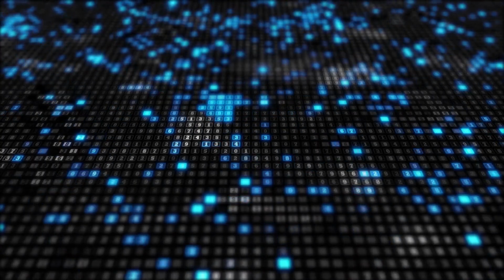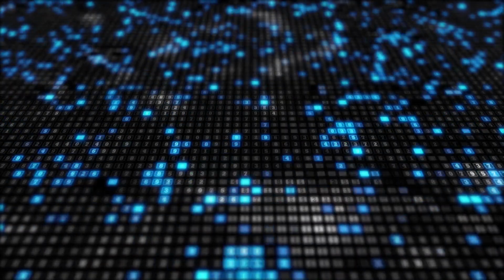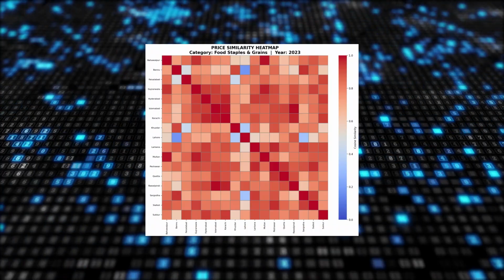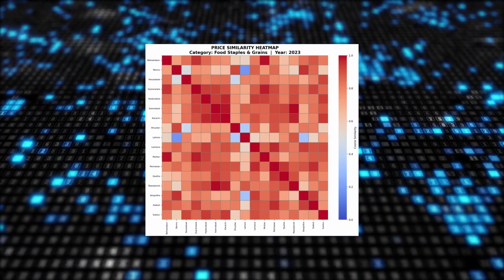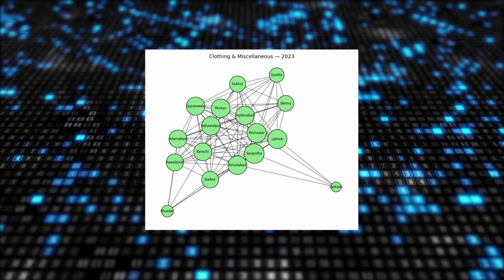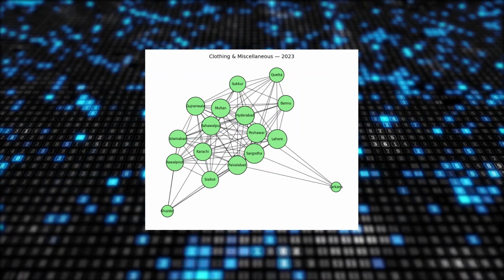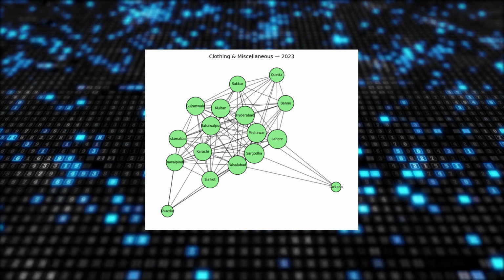Here are some of the most interesting results from analysis. First, this heat map shows how similar cities are based on food prices. Clusters appear clearly. Next, the network graph shows strong similarity edges. Node size represents city centrality.